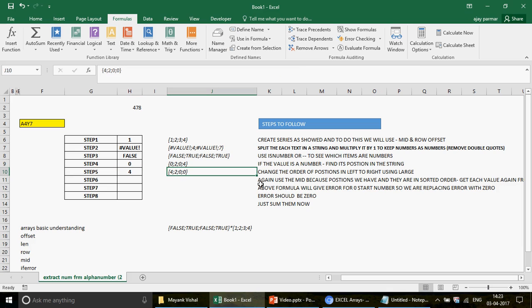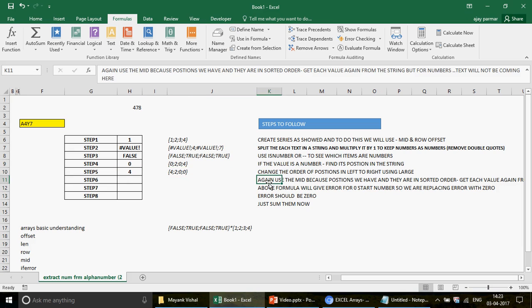Now once you have this value, what you need to do is again use the mid, because the positions we have are in sorted order. Each value from the string, but for numbers, text will not be coming here. Now once we got the positions 4 2 0 0, let us get the numbers out of them. These are the positions. I know that on the fourth position I have 7.